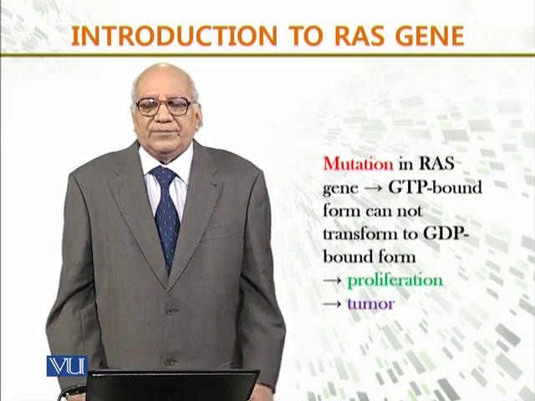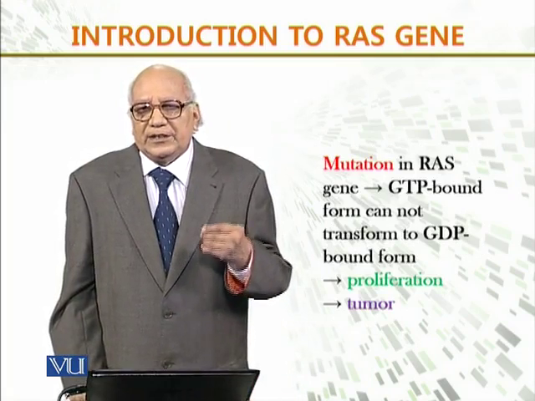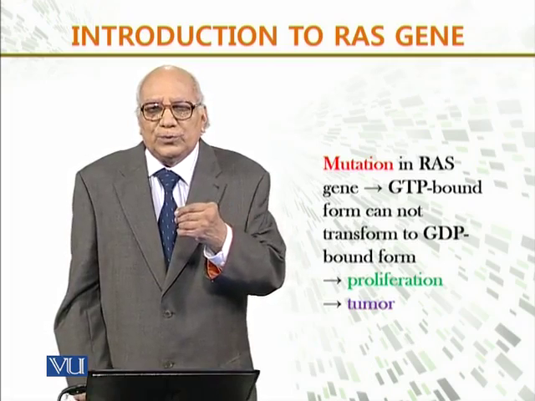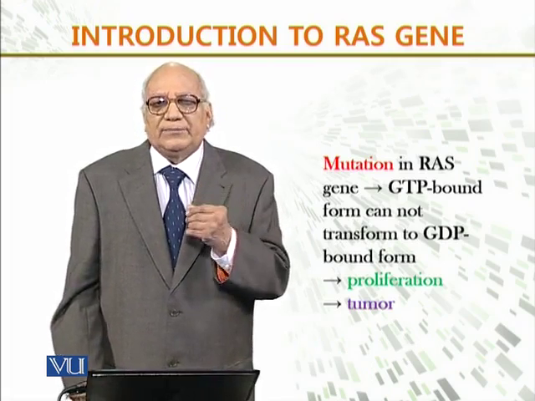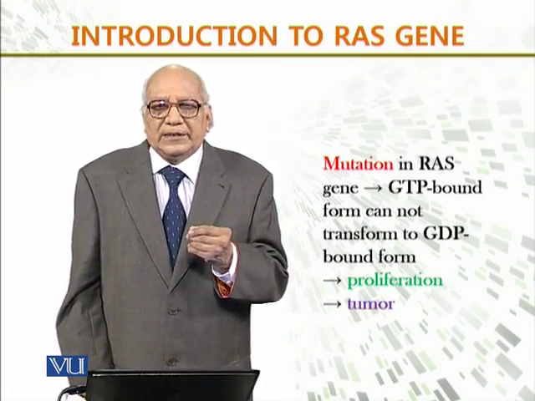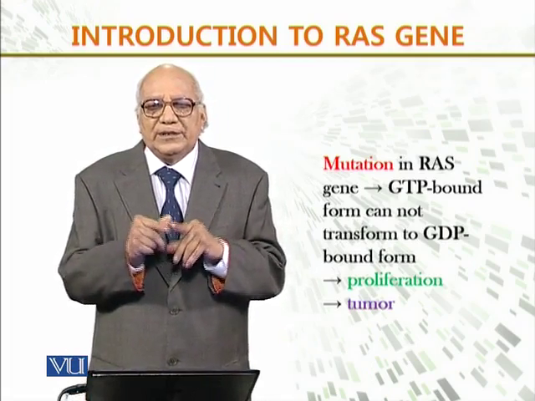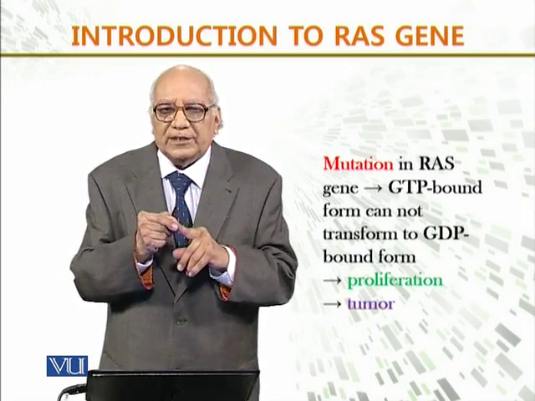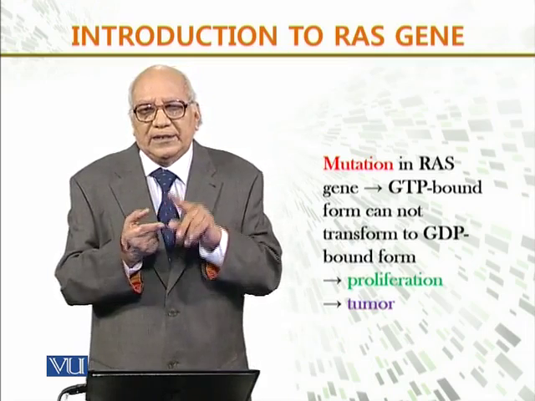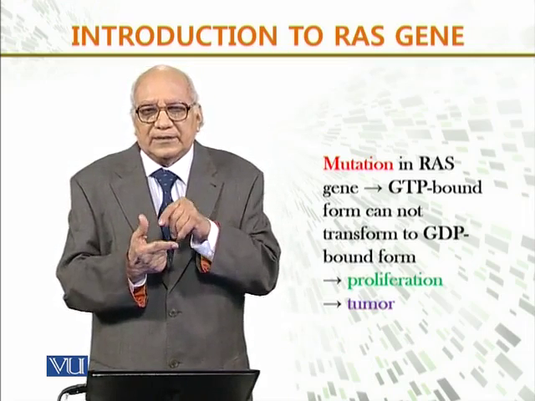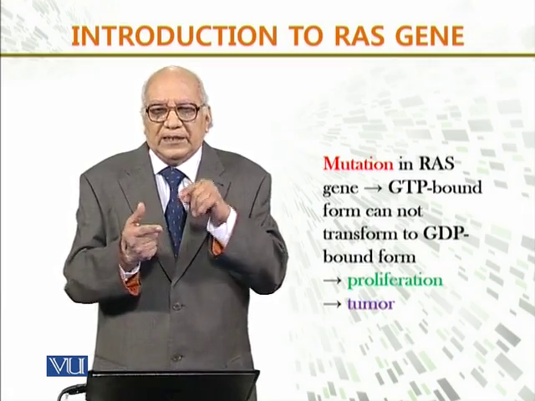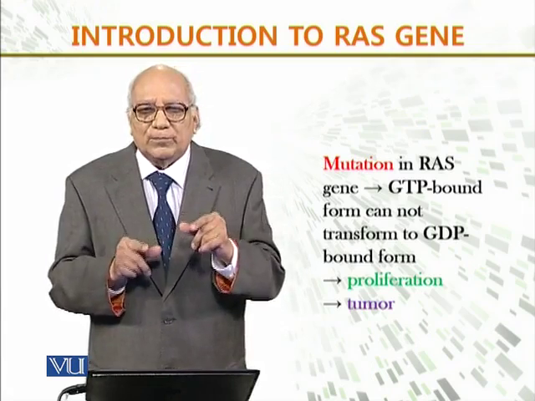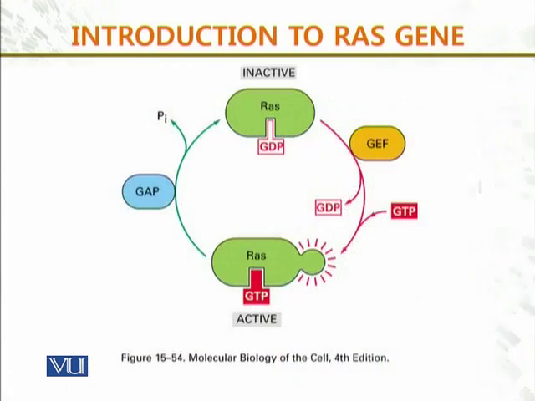Mutation in RAS gene, there can be two, that is the gene GTP bound form, and it cannot transform to GDP bound form. Remember, GTP bound form cannot transform to GDP bound form. It's a single way. And there are proliferation and the tumor formation in this way that इसकी growth होगी, ये ज़्यादा होंगे, and then it can also make a tumor form, bound form में tumor जो है वो बनेगा.